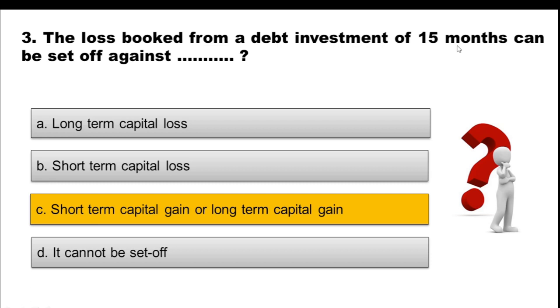Now, when we talk about long-term loss, if you have incurred a long-term loss, that can only be set off by long-term gain. But if you have incurred short-term loss, it can be set off against either the short-term gain or long-term gain, both. Okay, you must keep this in mind that long-term capital loss can be set off against long-term capital gain only. When we talk about short-term capital loss, it can be set off against both the short-term capital gain as well as the long-term capital gain.